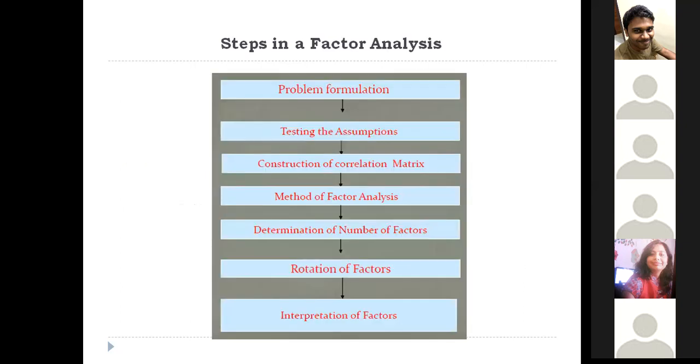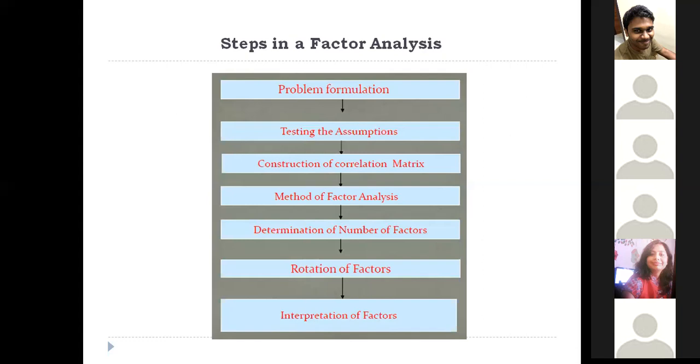This is the methodology, or the steps followed in factor analysis. First, you have to formulate your problem. Why are you going for factor analysis? My problem is that I have a huge number of variables, and I have to reduce the dimensionality, and I want to create factors. That's why I'm going for factor analysis.